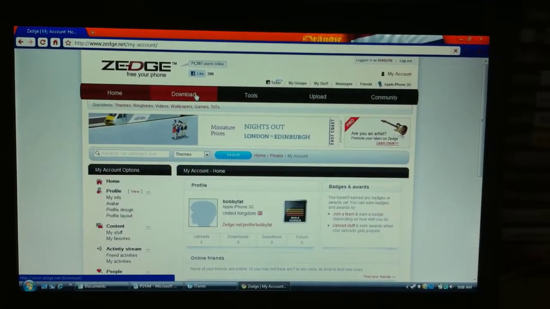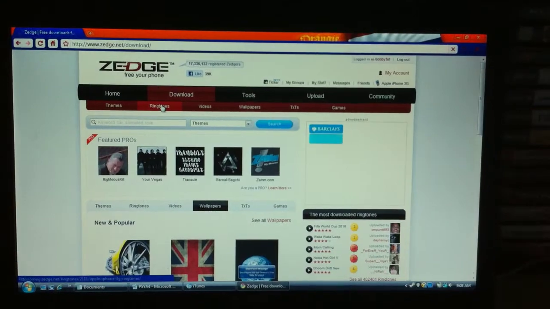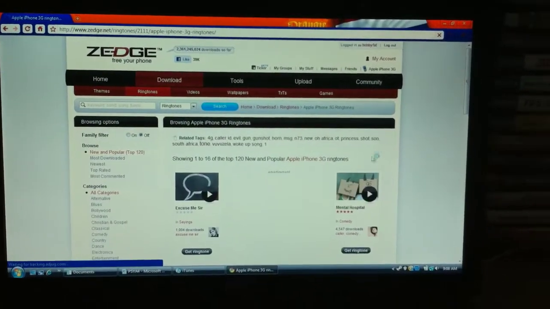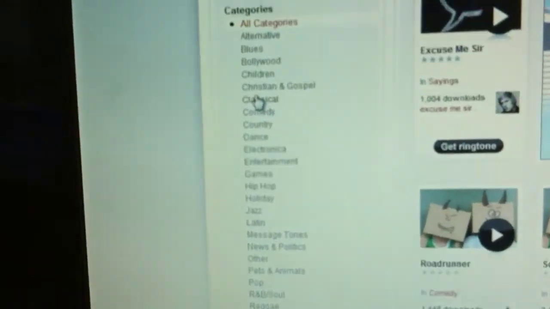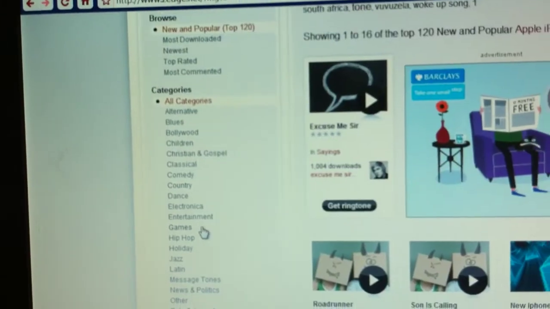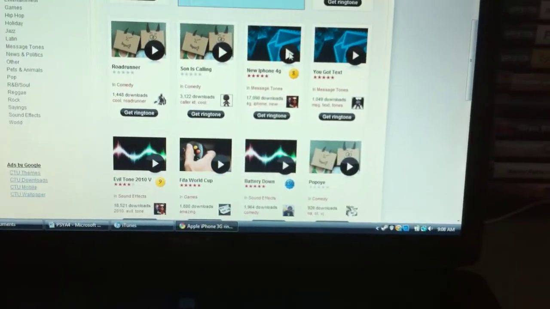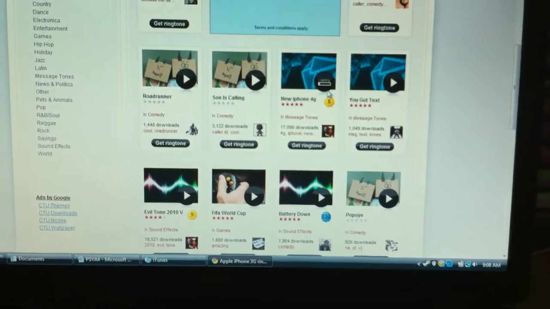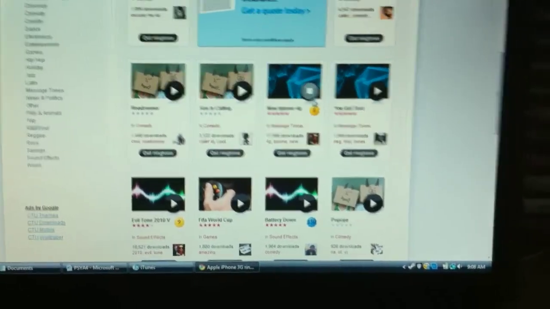Then download right here, ringtones just here, and then there are loads of different choices you can choose from here, like all categories there. Let me just show you now. This one, for example, you click on this little thing to play them. Just takes a second to load.